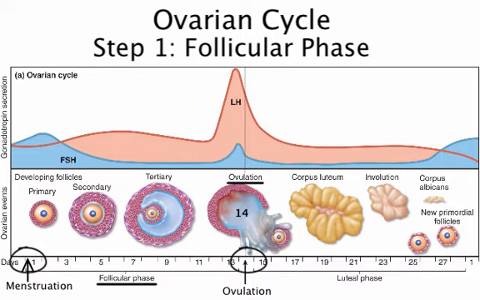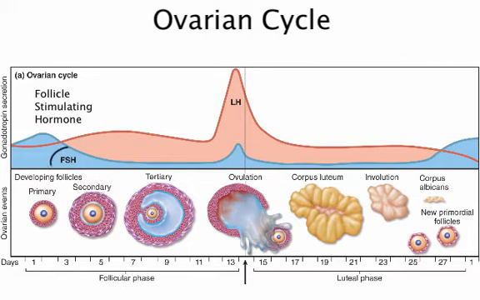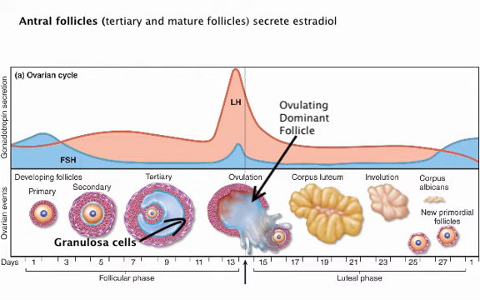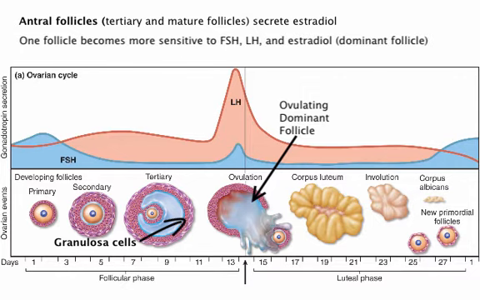During the follicular phase, follicle-stimulating hormone, or FSH, stimulates continued growth of all the month's follicles. One of these follicles will become the dominant follicle, outmaturing all of the others. FSH stimulates the granulosa cells of the antral follicles to secrete a hormone called estradiol. In response to estradiol, the dominant follicle increases its receptors for FSH, luteinizing hormone, and estradiol itself, so it becomes increasingly more sensitive to these hormones.